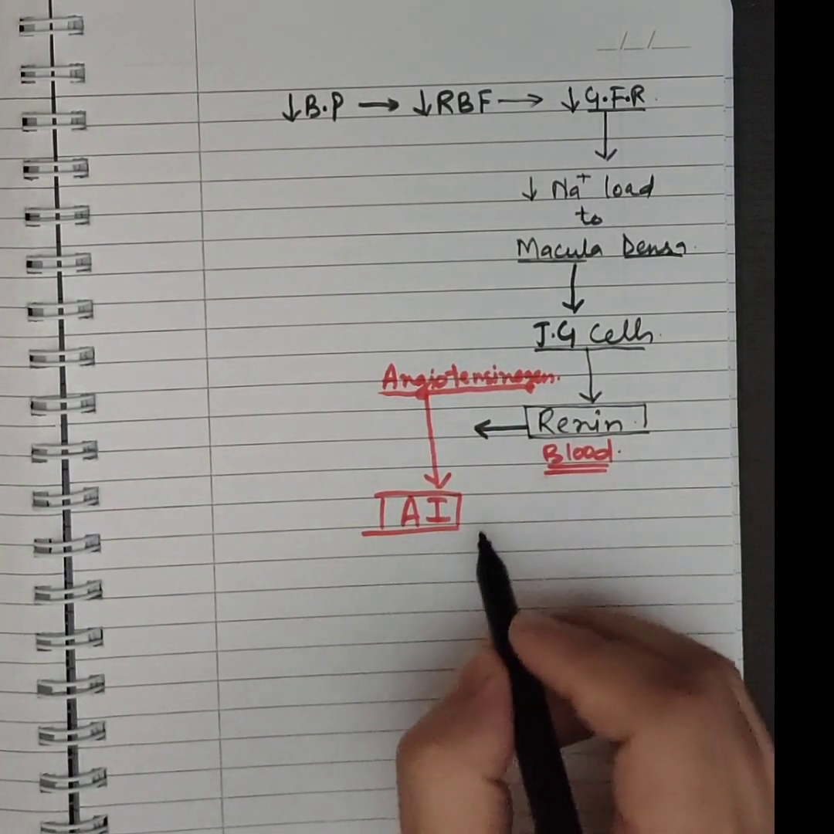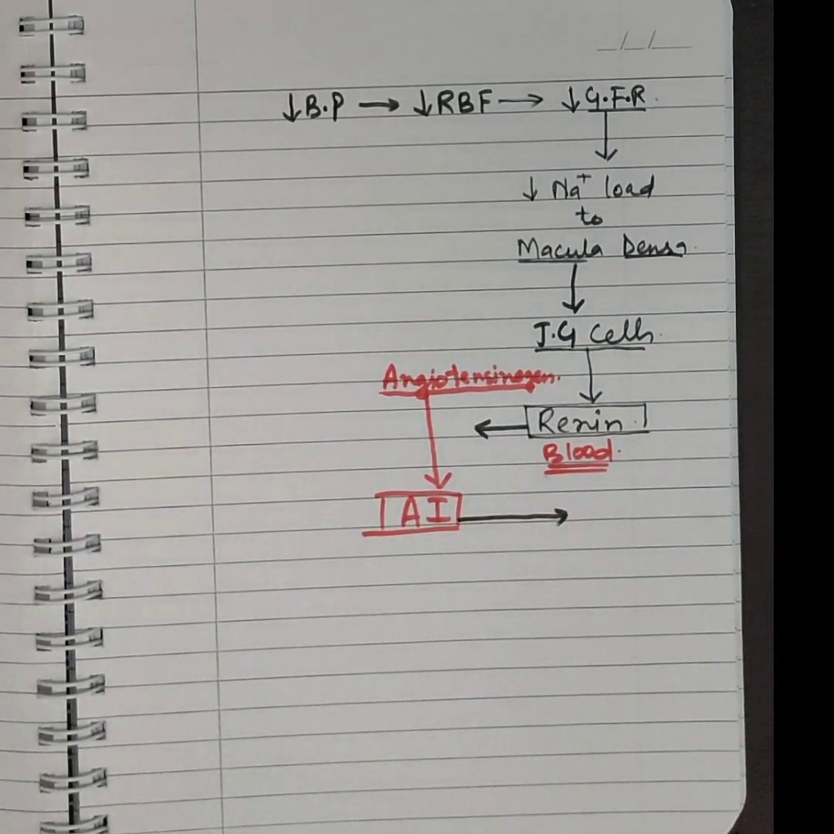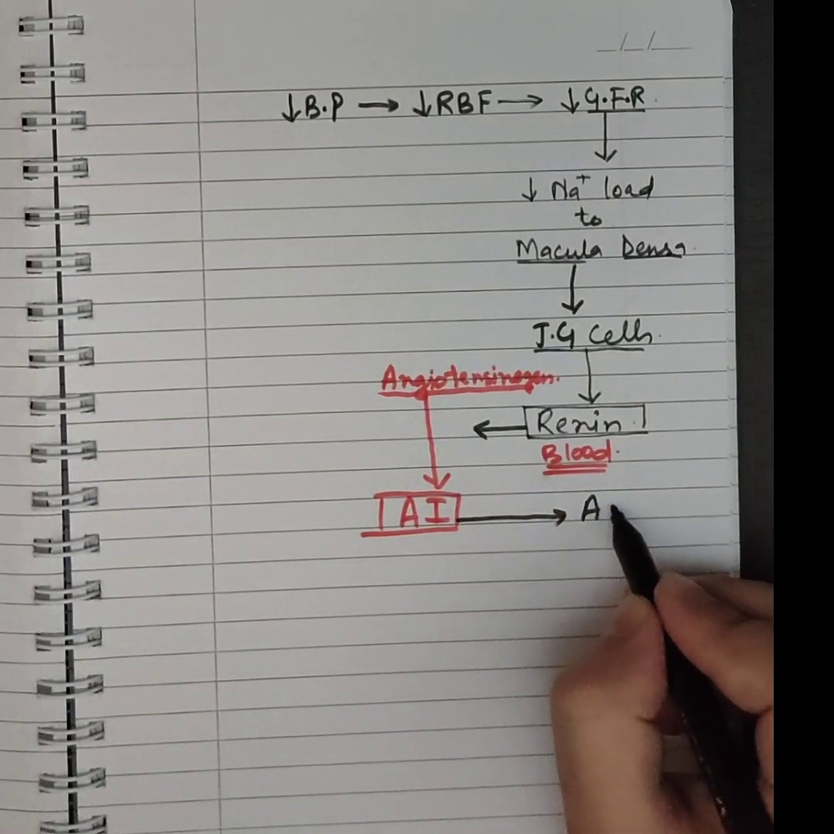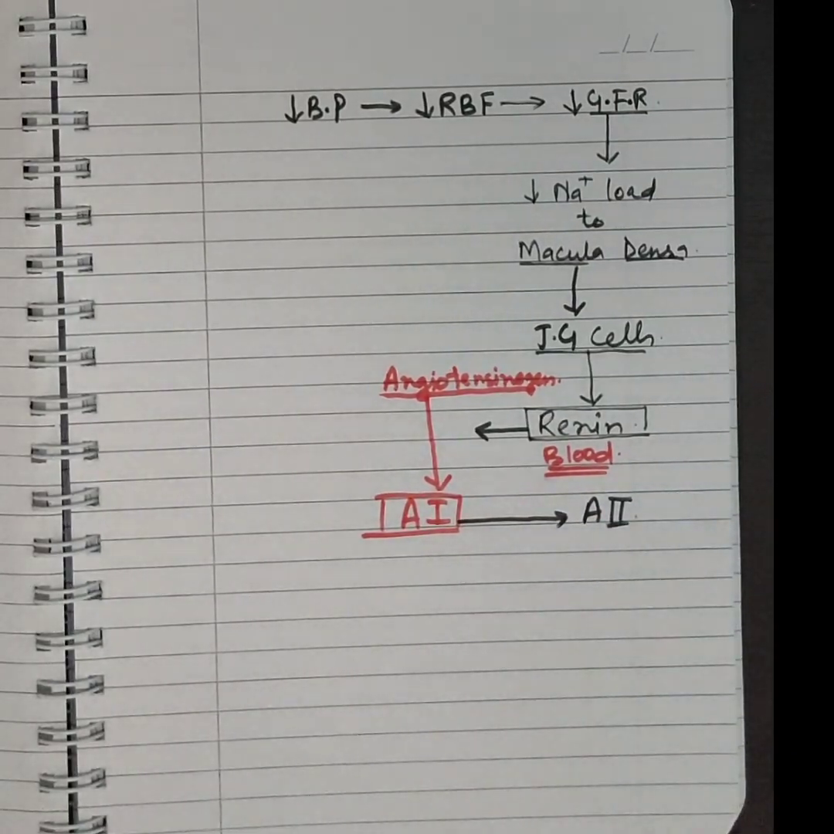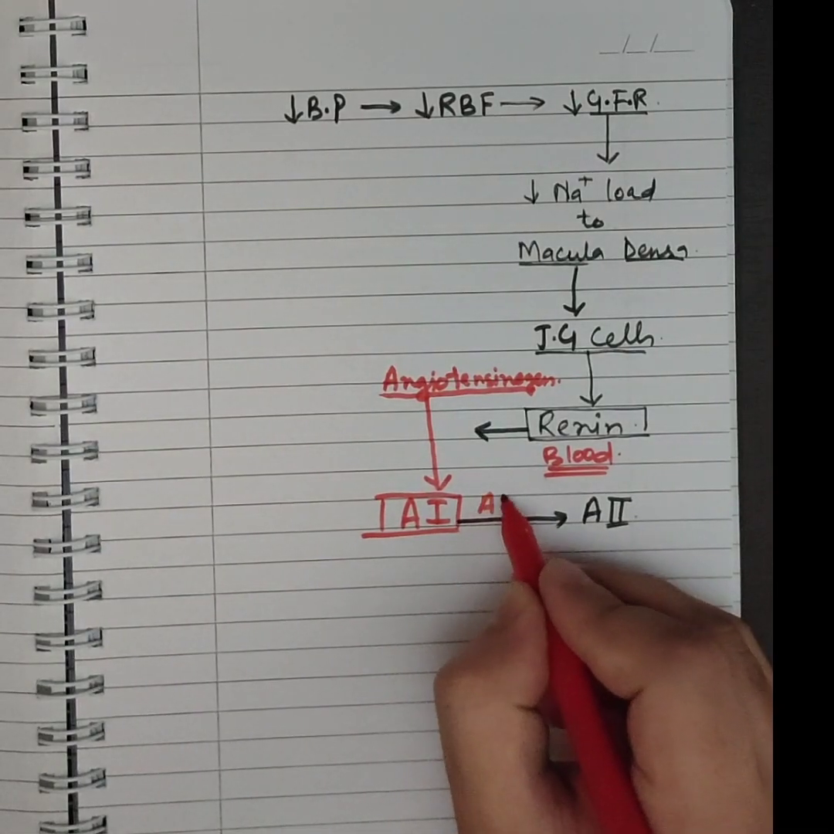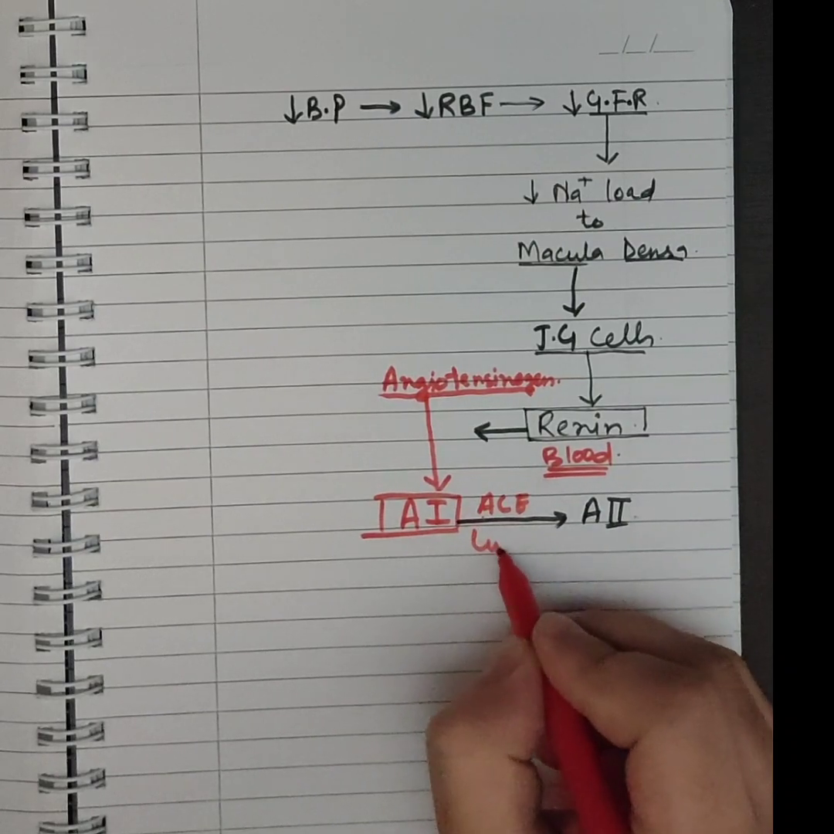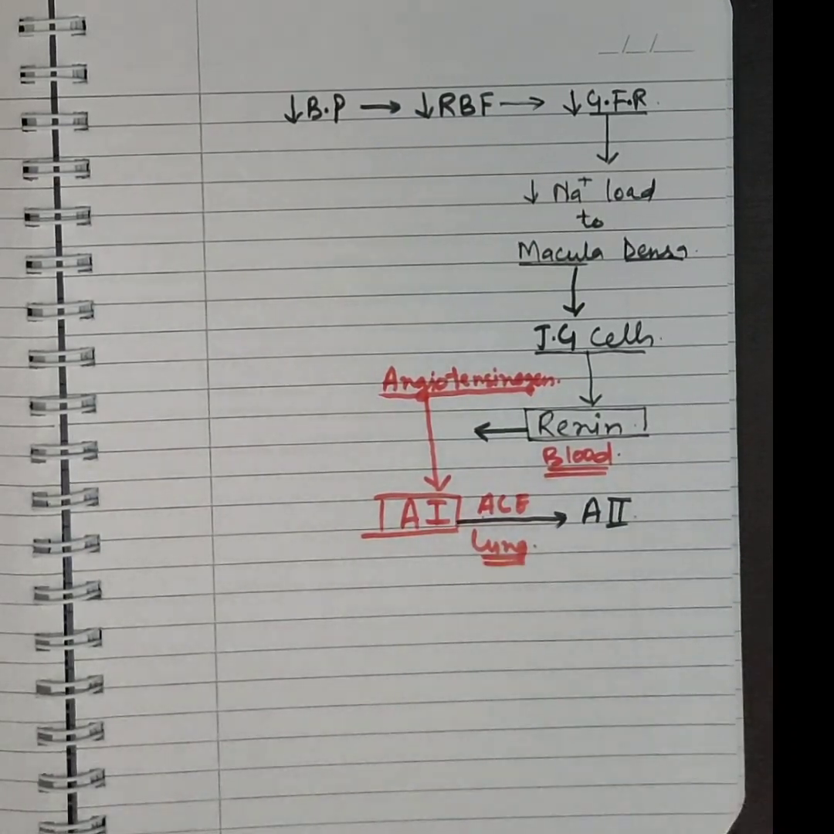Then this angiotensin first, it goes to the blood circulation and it gets converted to angiotensin second. How does it get converted to angiotensin second? With the help of enzyme that is known as ACE, angiotensin converting enzyme. It is present in lung capillaries. It is present in lungs.